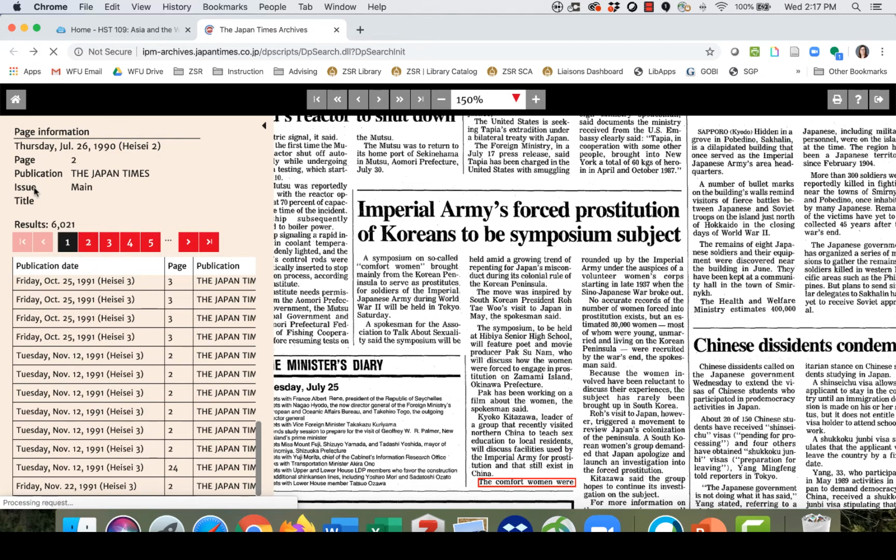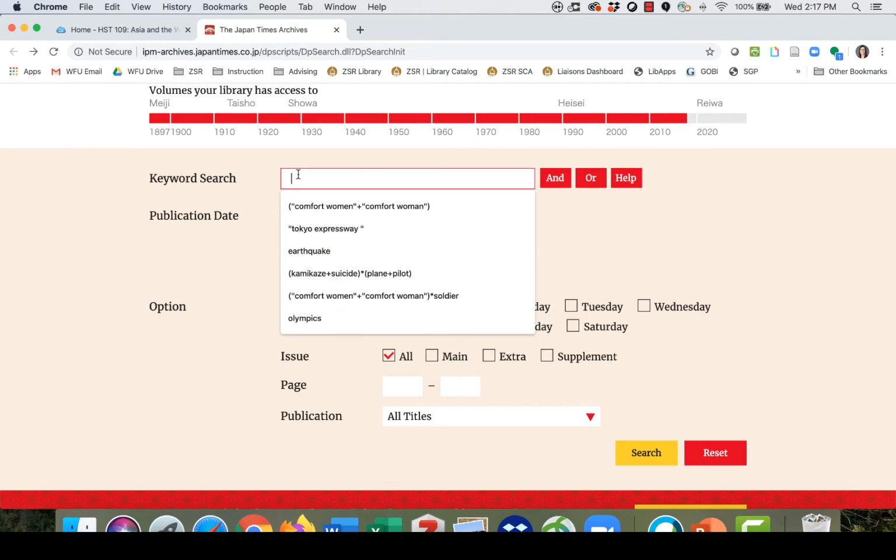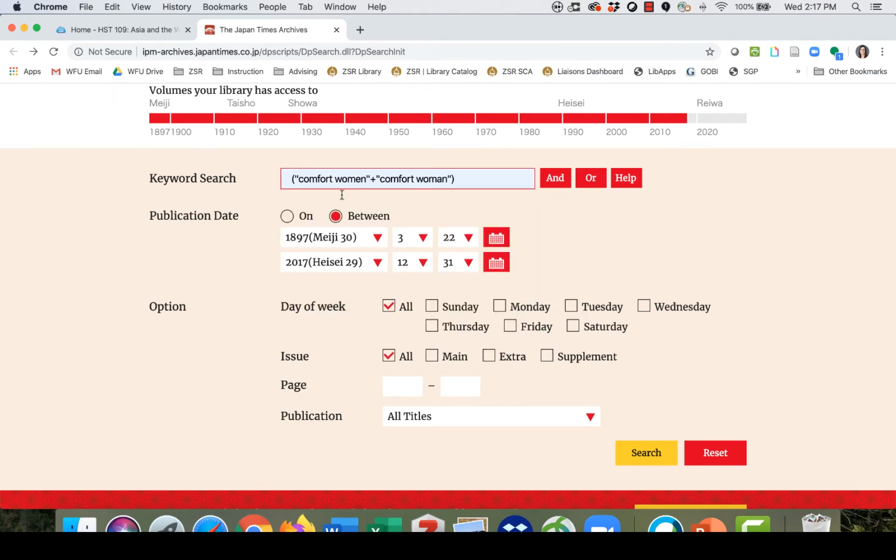I'm going to step back and change up our search a little bit. So in addition to these terms, maybe I also want to add some other keywords. So keep in mind that research is very much trial and error. These are really simple terms that give us 6,000 results. Maybe I want to find something else. Maybe I want to find a particular discussion about the relationship between the comfort women and the soldiers.